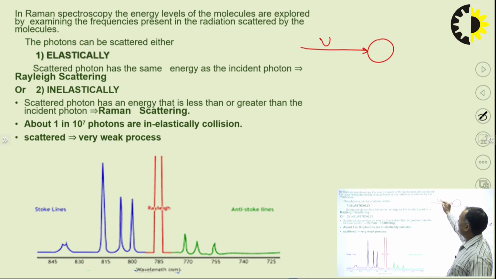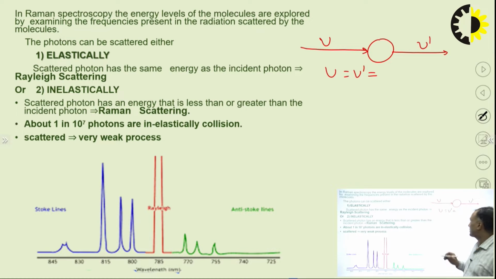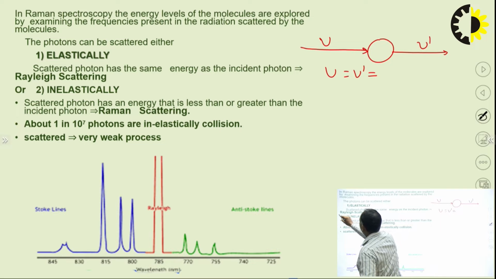Nu is the incident light and nu dash is the scattered light. When nu is equal to nu dash, this is called elastic collision or Rayleigh scattering.